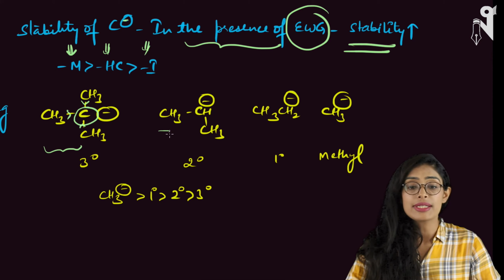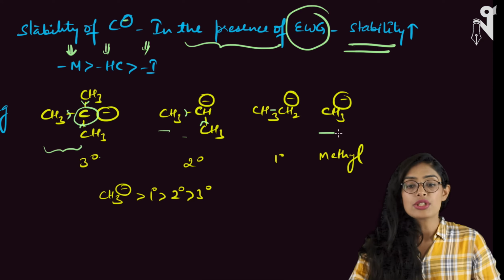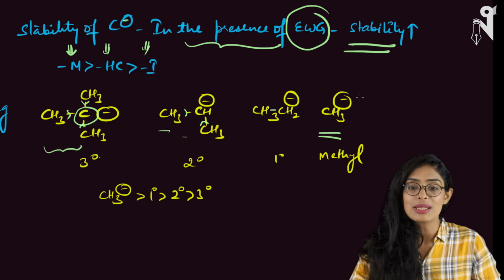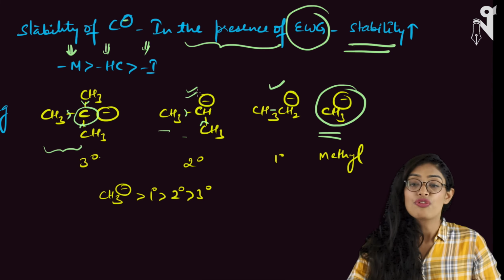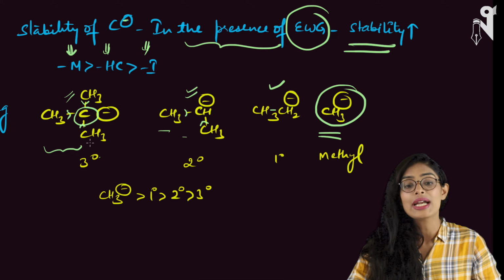Then comes this secondary one, with 2 electron donating groups, increasing the electron density but not as much as tertiary. Exactly the same way, CH3 is there, which is 1 electron donating group. It is increasing the electron density around carbon but not much. CH3 minus, no electron donating group. So this has the best negative charge. This negative charge has slightly increased. This is further increased negative charge, and this is very much increased negative charge or very high density around the carbon.